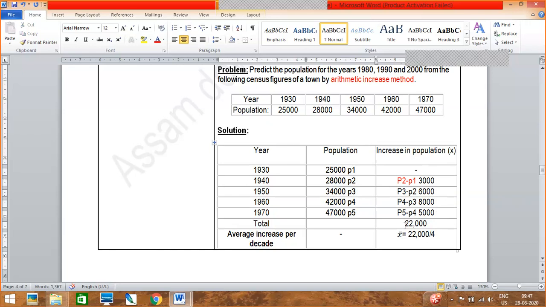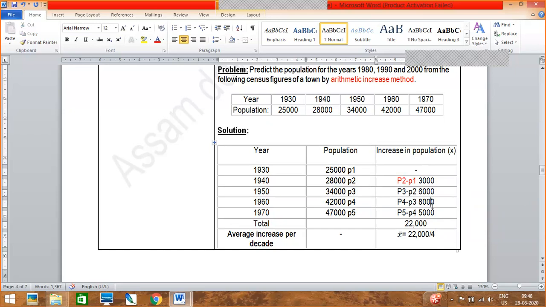Two populations you have to take each time, first subtract this, then again this, then this one, and last is this one.